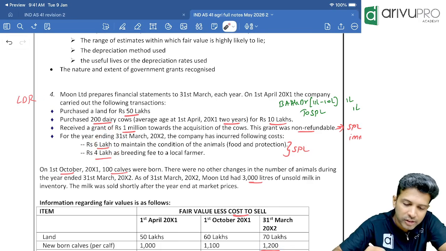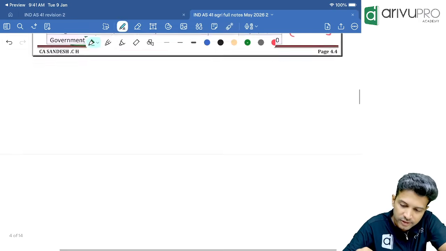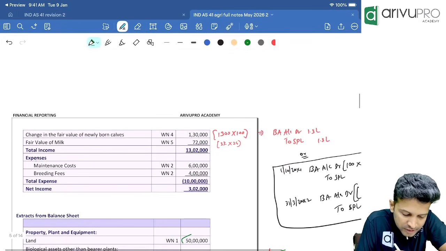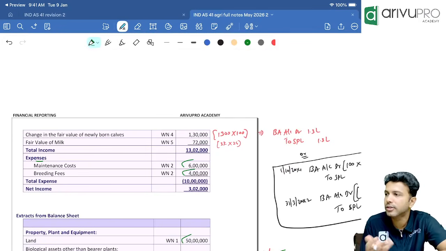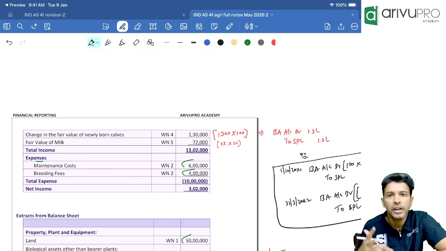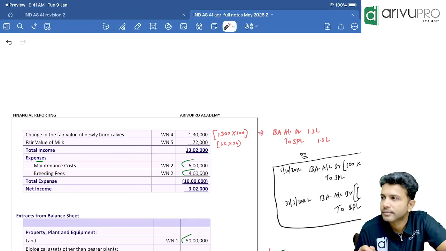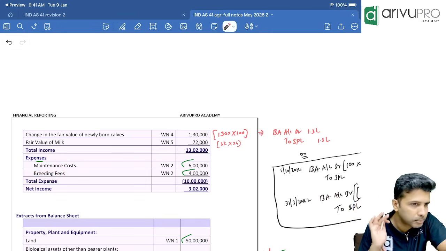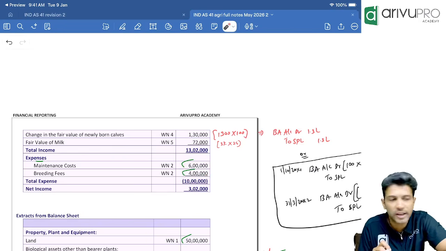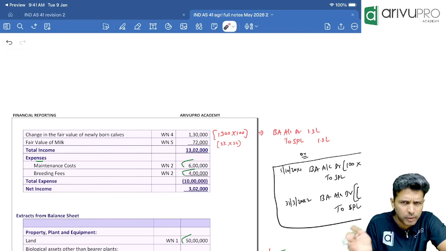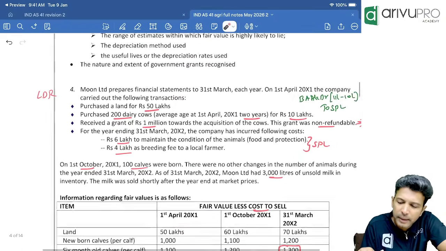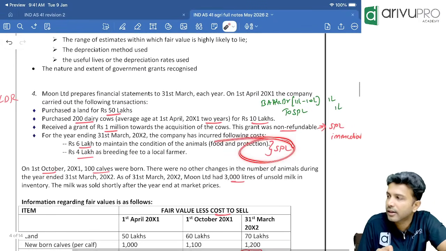Have they shown it in SPL? Check. 6 lakh and 4 lakh in the SPL extract. Here under expense, have they shown maintenance cost and breeding fees? So 6 lakh, 4 lakh. In order to get more cows, we have incurred this breeding fees. Okay, so both are expenses. 10 lakh total so far as the expense. Straightforward. Expense shown in SPL, no impact in balance sheet. Okay, that's what I've written here. It goes off to SPL.